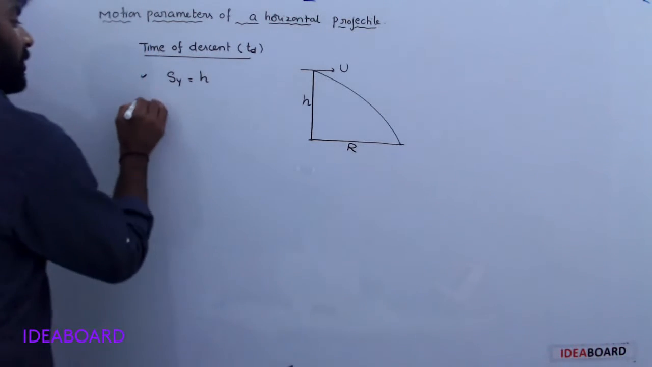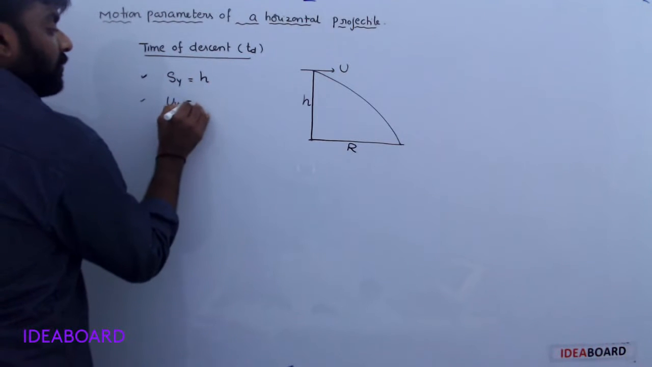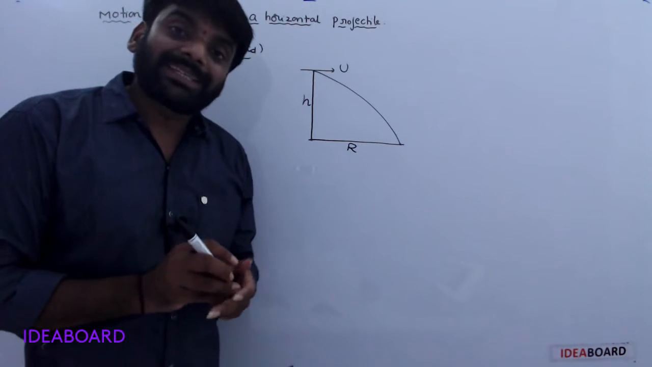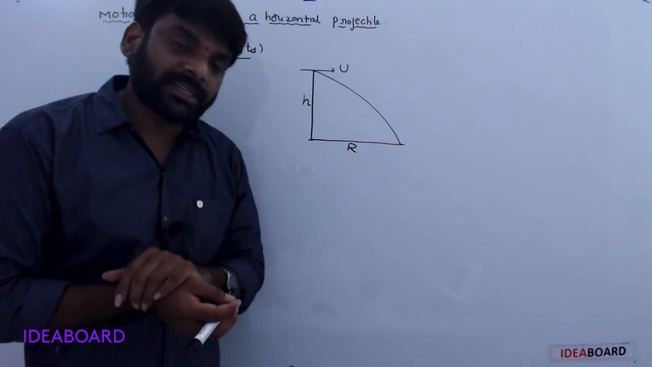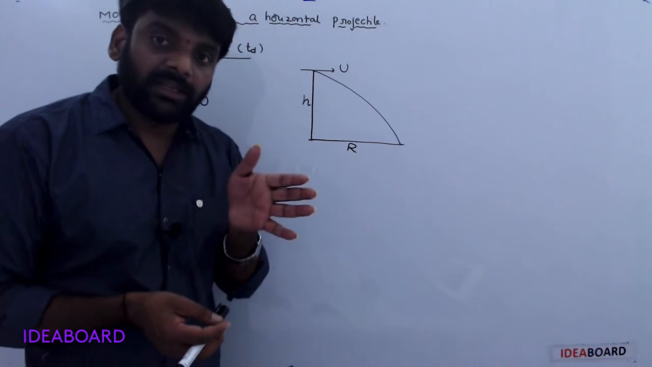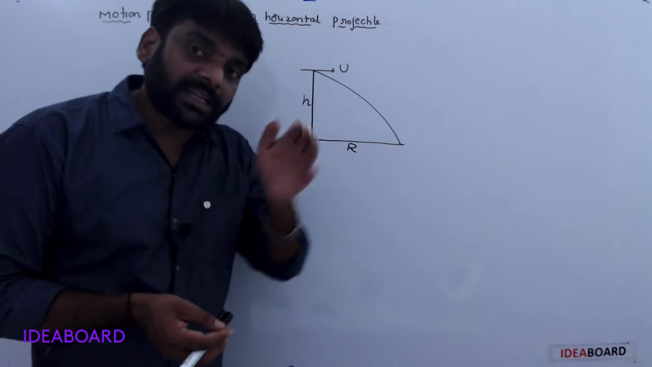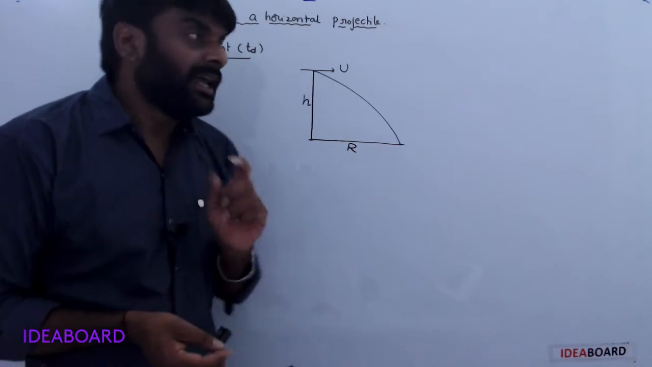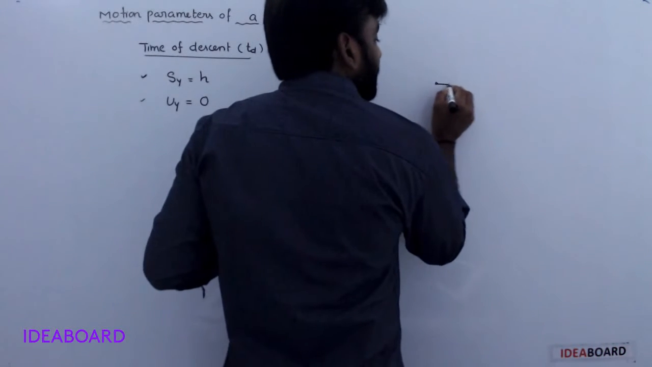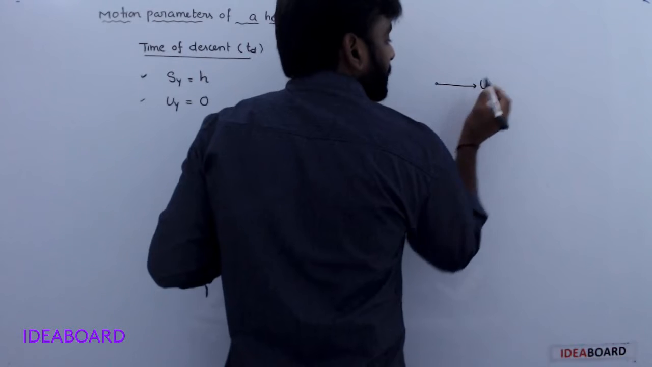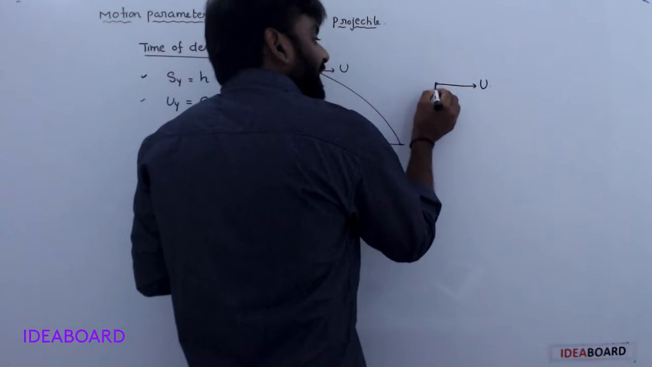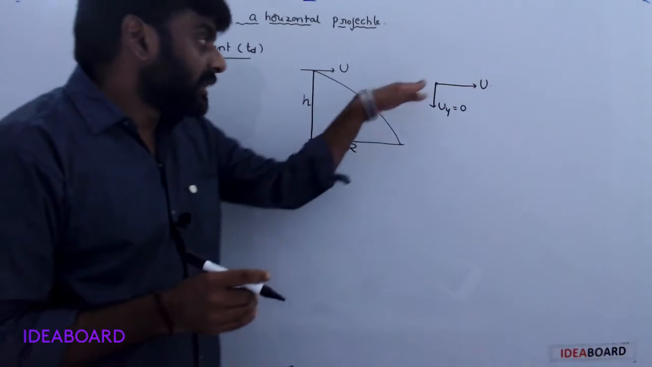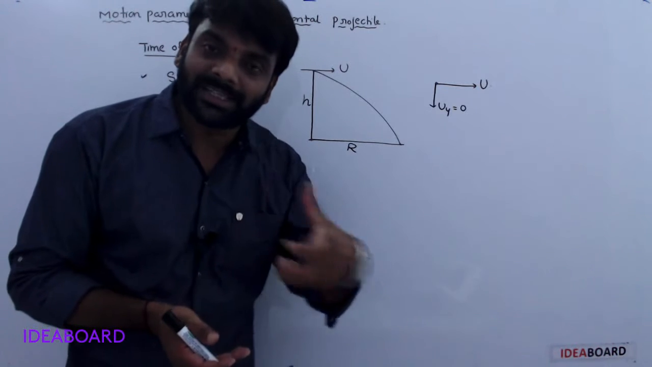Okay, what about vertical velocity? Initially the vertical velocity is 0. See, this case is split into two parts, one horizontal and another vertical. In horizontal, it moves with constant velocity. In vertical, it behaves like a freely falling body. Vertical initial velocity 0 means it will act as a freely falling body.